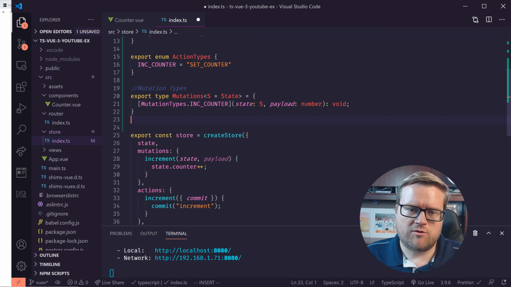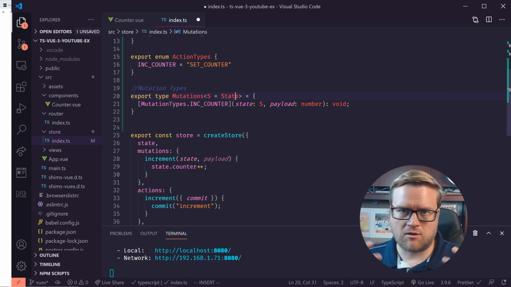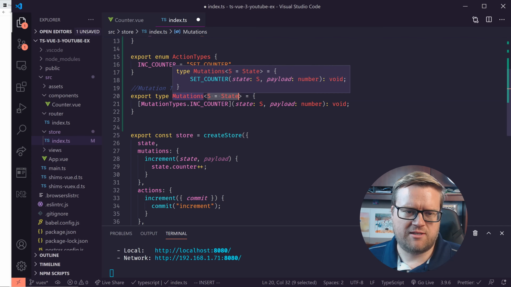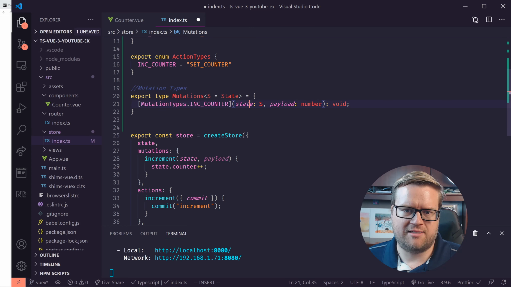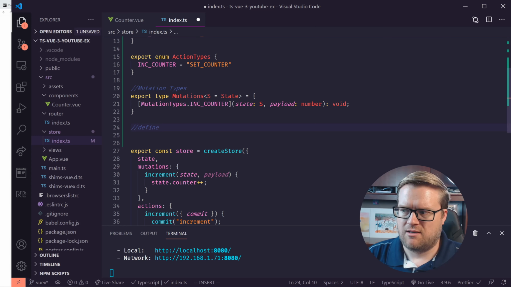And so we're using this S equals state. This is a way to use generics inside our TypeScript. Once again, if some of these concepts are a little bit hard to understand, I would definitely look at the TypeScript documentation. There's a lot to it. Essentially what we're saying is that this mutations is going to be a type state, and then we can use this state over here. So this state is a type state, and this payload is a type number. So that's it for the mutation types. And now we can define the mutations.